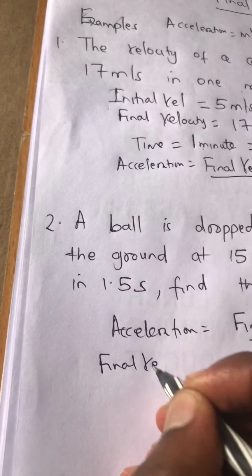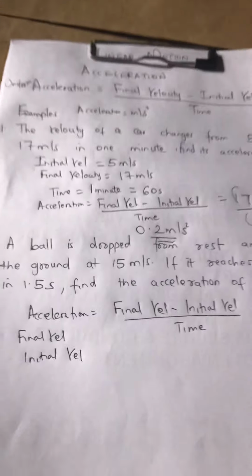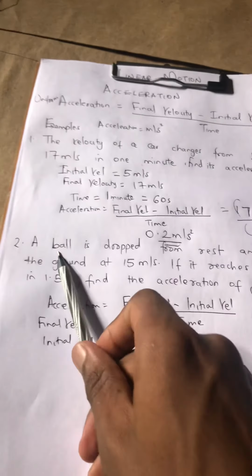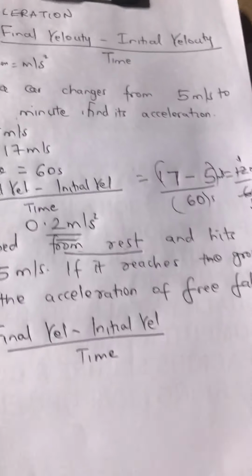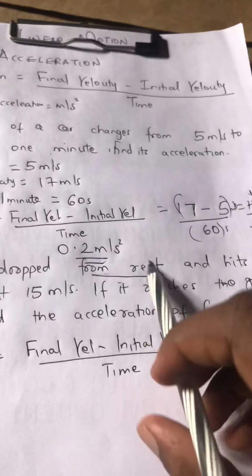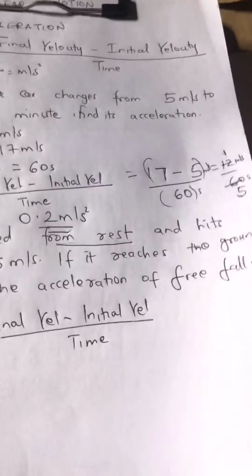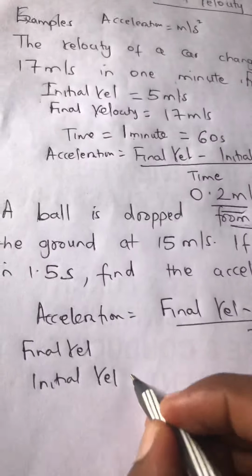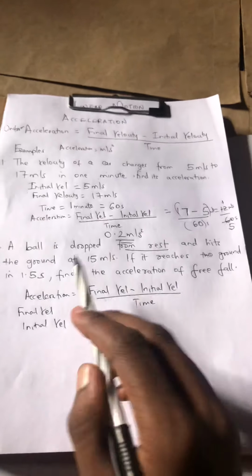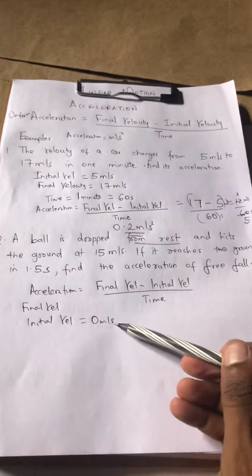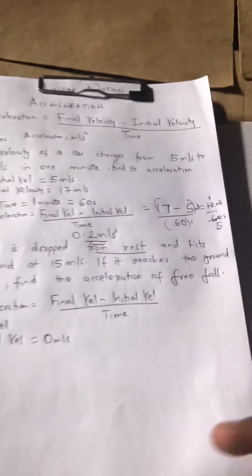Final velocity, initial velocity. So, nataka ujue kitu. A ball is dropped from rest. Ukiambiwa the word from rest, inamaanisha from zero. From 0 meters per second. So that is the initial, 0 meters per second. Because ball iliangushwa from rest, from 0 meters per second, from initial ni ile ilianza.